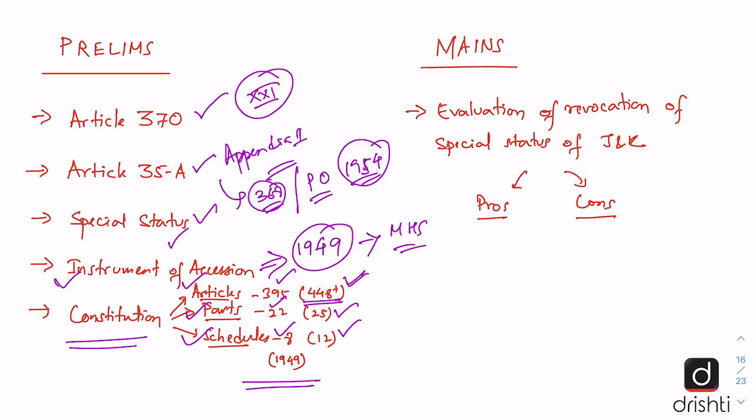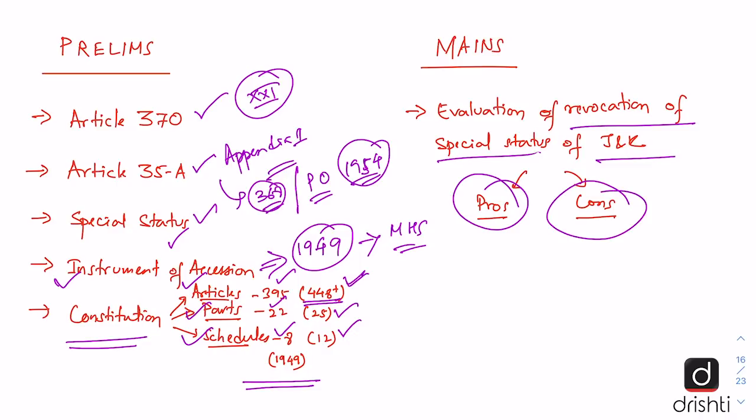In mains, the question can be basically on the evaluation of the revocation of the special status of Jammu and Kashmir, and what are the benefits that have come out of it and what are the negatives of it. So we should have points on both sides.